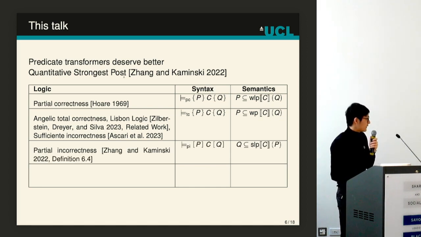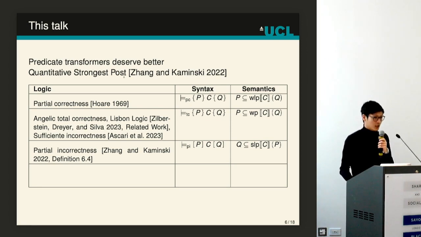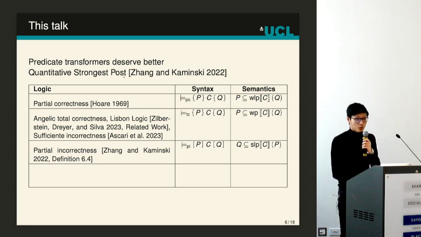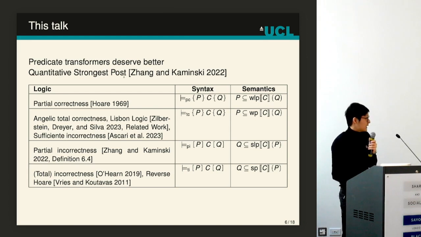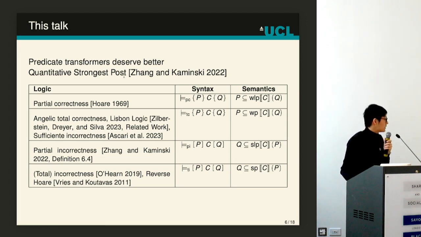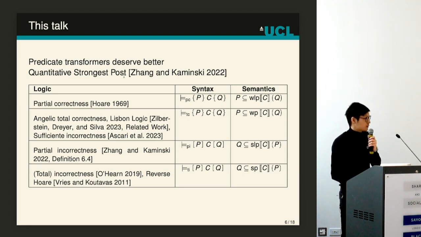Then we also defined partial incorrectness in our previous work, which is equivalent to finding necessary preconditions from Cousot et al. And this means that every state in the postcondition Q is reachable only from states in the precondition P, if it is reachable at all. And this is equivalent to under-approximating the strongest liberal postcondition. And also incorrectness logic or reverse Hoare logic, which means that every state in the postcondition Q is reachable from the precondition P. This is equivalent to under-approximating the strongest postcondition.